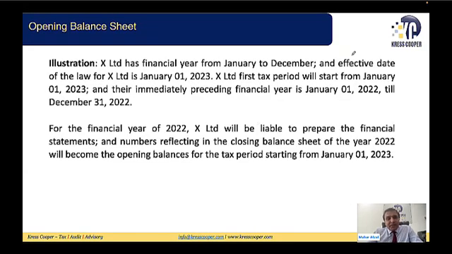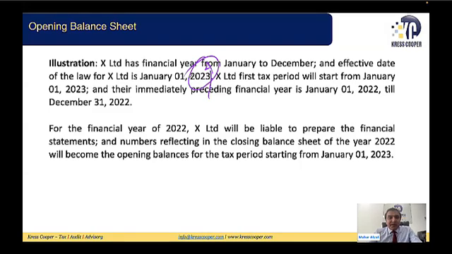We'll discuss one example: X Limited has a financial year from January to December, and the effective date of the law is 1st of January 2023. There was one error in our previous discussion that I just wanted to highlight. This year should have been 2024, not 2023. So the effective date of the law for X Limited will be 1st of January 2024. I really appreciate that someone pointed it out when I posted this on LinkedIn. So thank you very much for this.